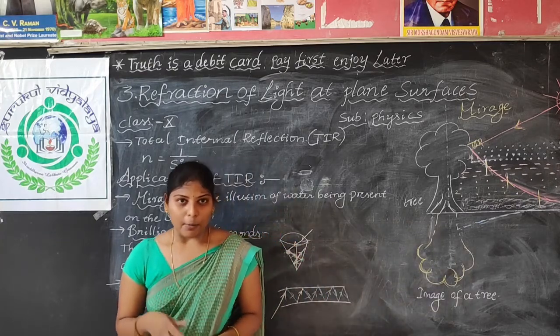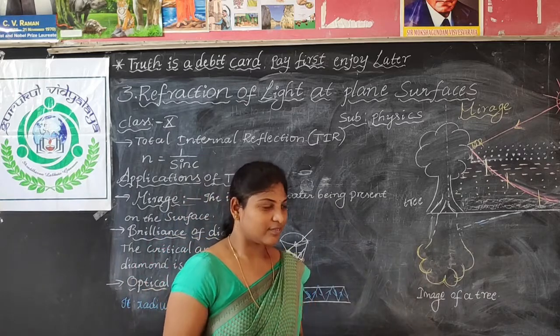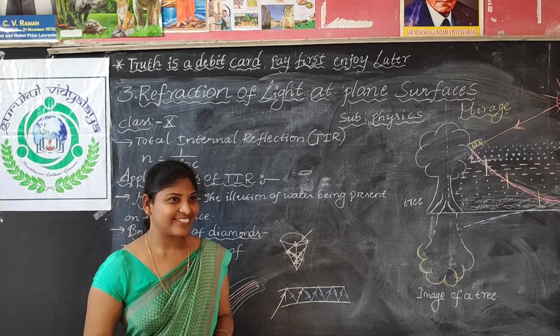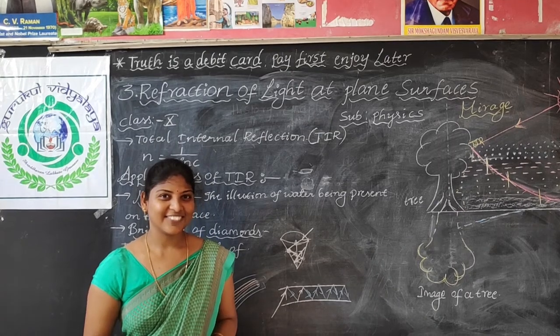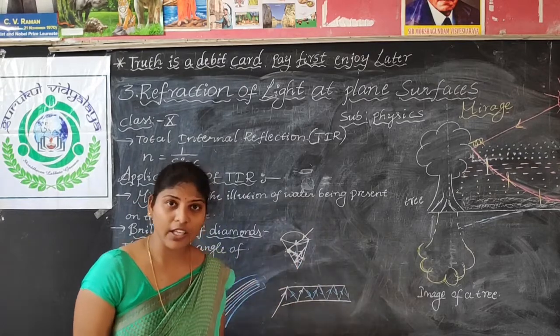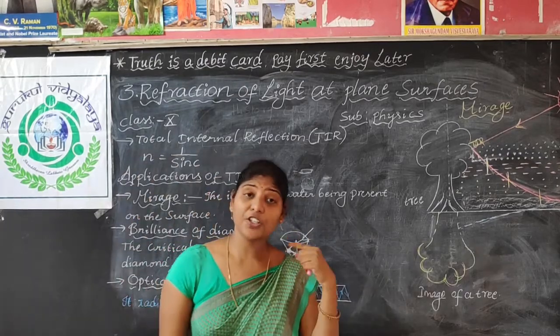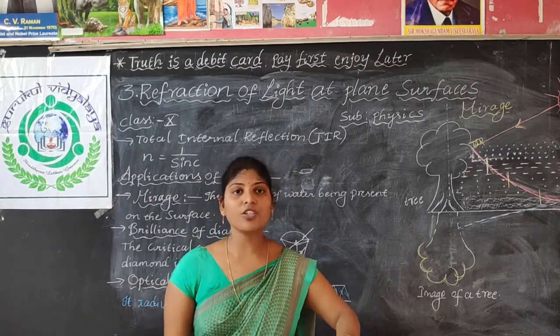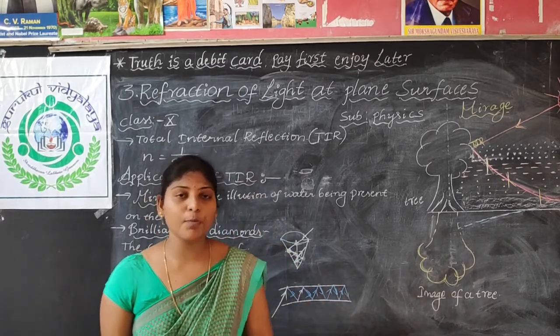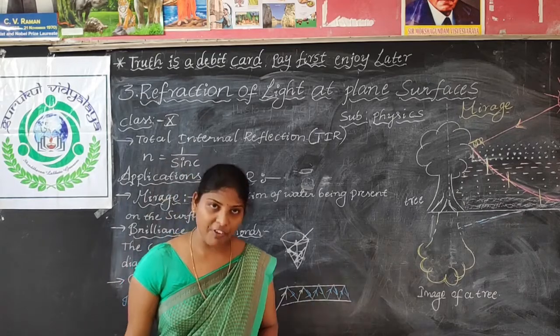But here they can listen clearly, even if you are speaking softly. So how is it possible? Because of these optical fibers.